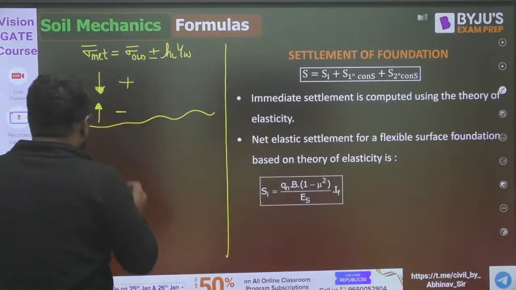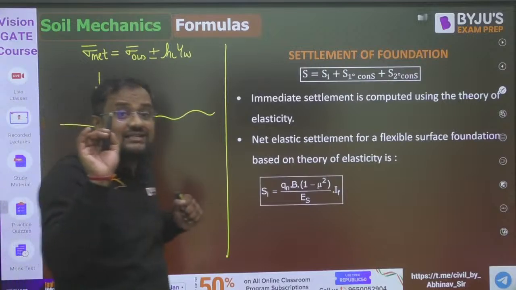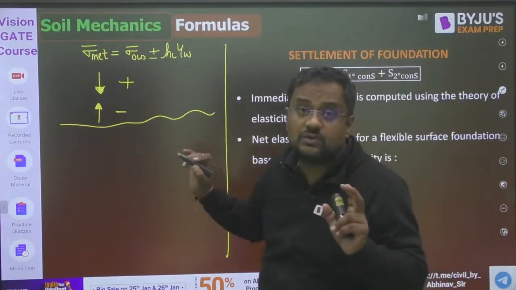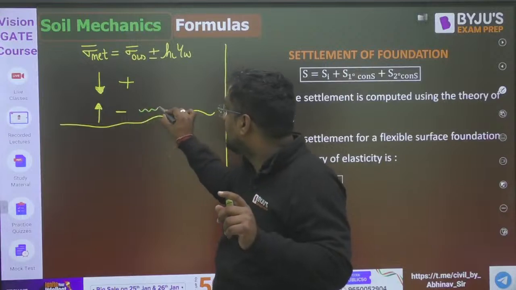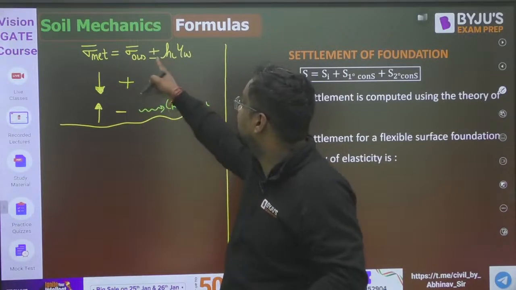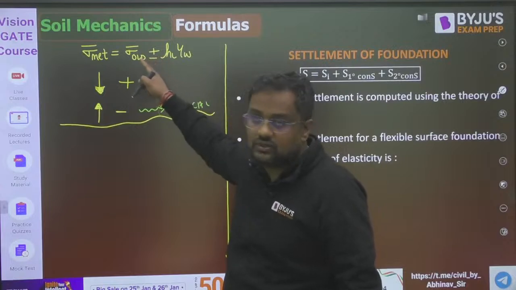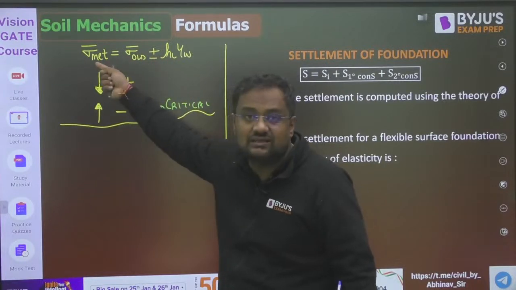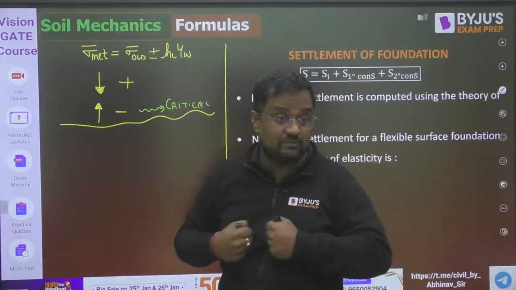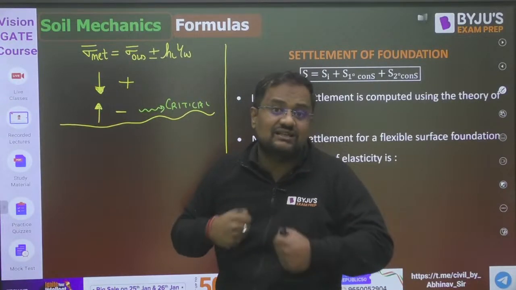Now for the quicksand condition, which is the critical case, downward seepage or upward seepage? Upward seepage is critical, because in upward seepage there is a chance of this being minus. Minus means it is decreasing. Decreasing is a case of concern because sigma bar decreasing means contact pressure between the particles is decreasing and strength is decreasing.